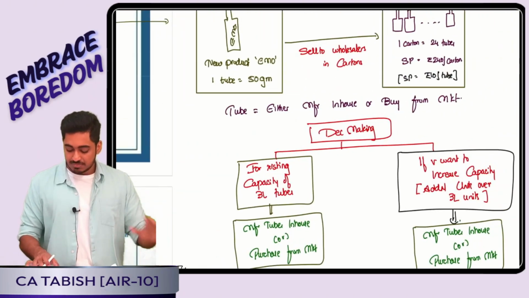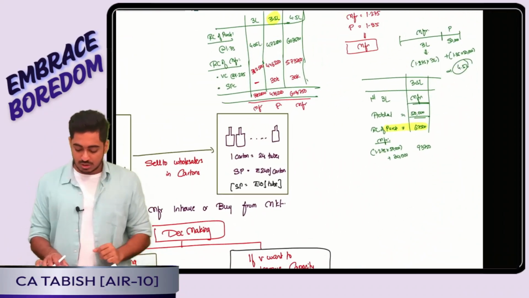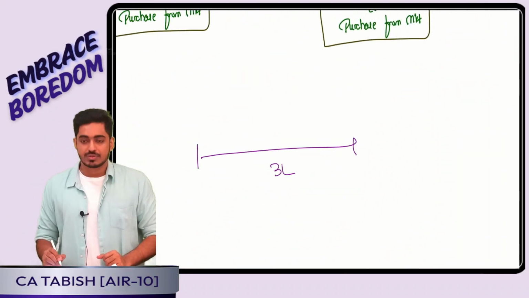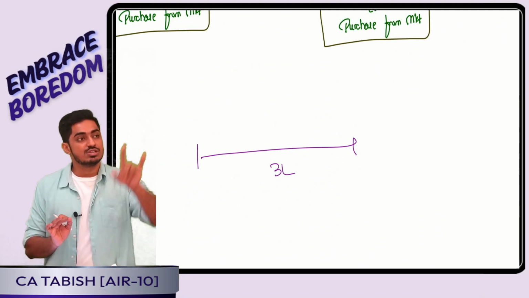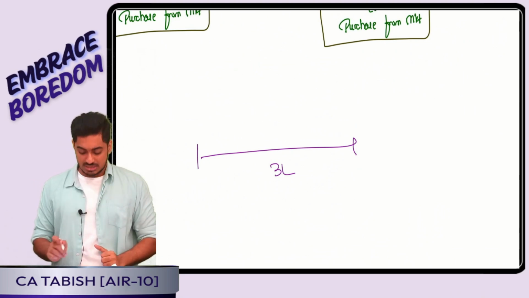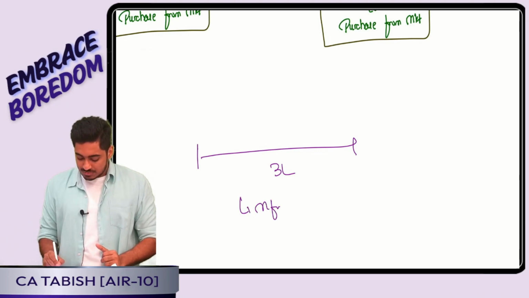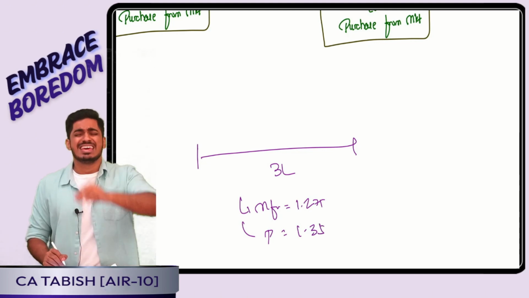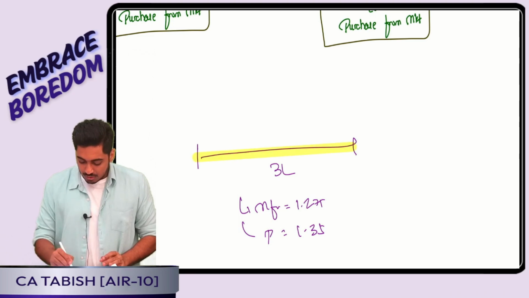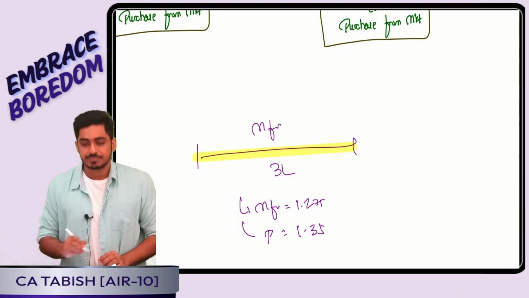Then came the decision making framework. Now understand, students, what is happening. Right now I am standing at 3 lakh capacity. For this I am producing using my spare capacity. To produce this I do not want any extra fixed cost. If I am manufacturing in-house, I will be incurring 1.275. If I am purchasing, I will be incurring 1.35. So what I will tell, any given day I will close my eyes and tell, the first 3 lakh units I will always manufacture in-house.